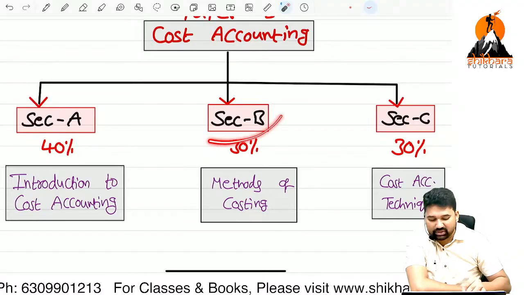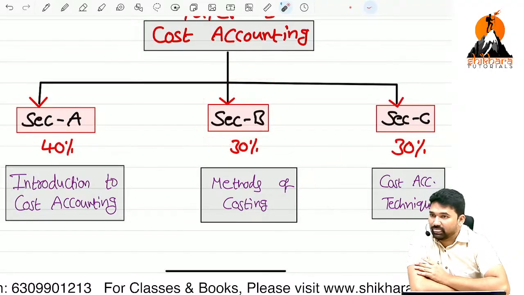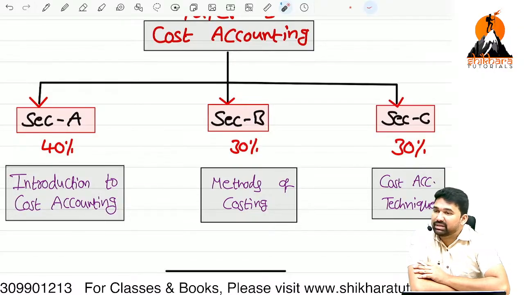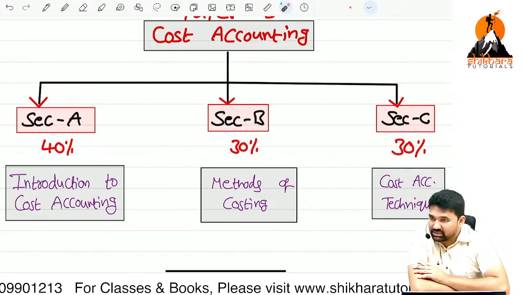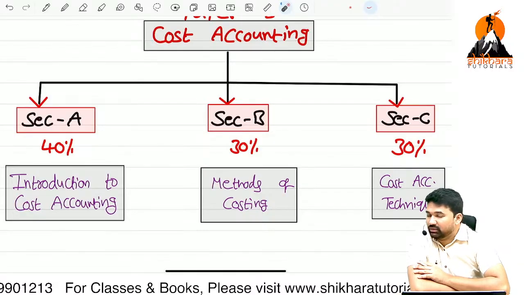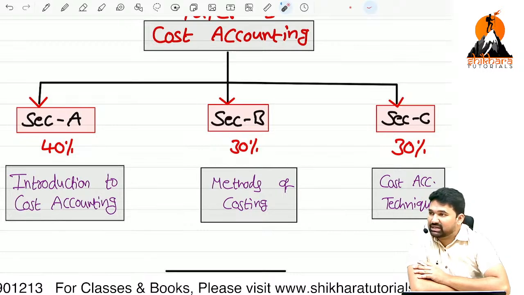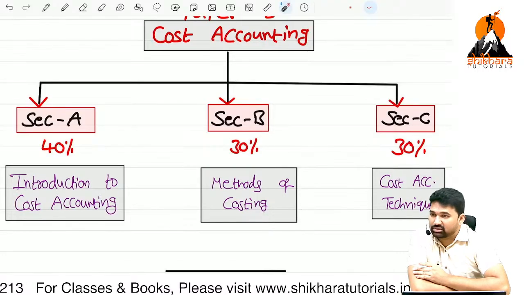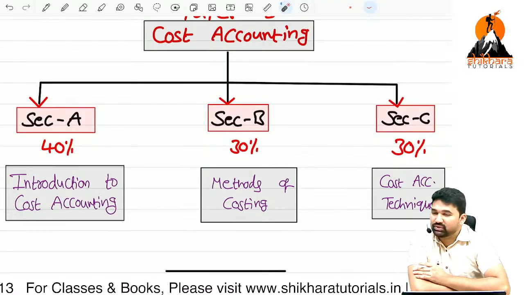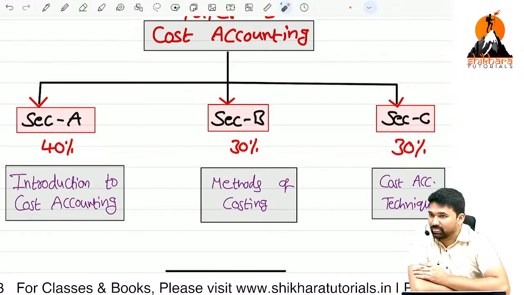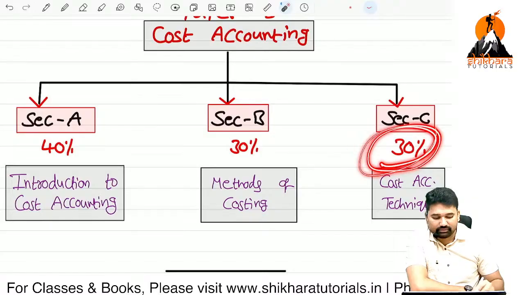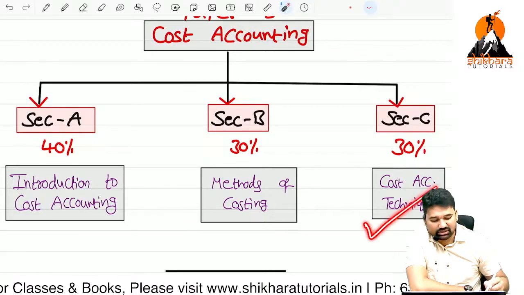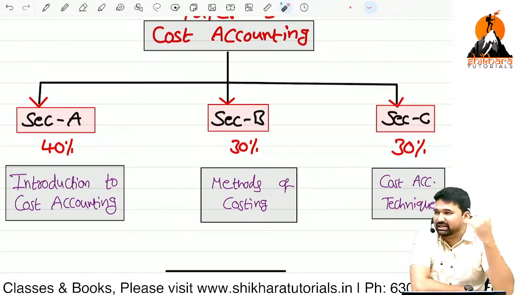Coming to section B, methods of costing. We can call it techniques of costing also. There are certain methods or techniques in costing, and we'll discuss those in section B: job costing, batch costing, process costing, operating costing, like that. After that, section C comprises again 30% weightage, and it comprises cost accounting extended techniques.